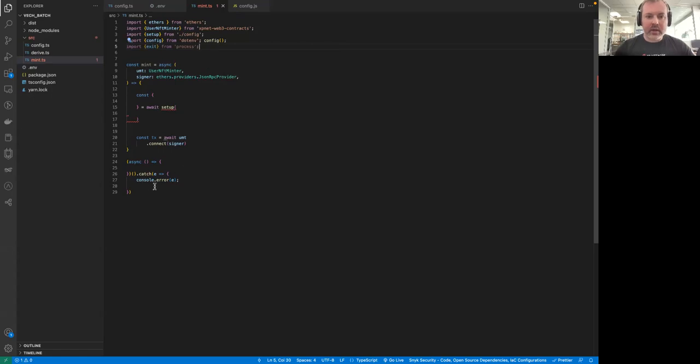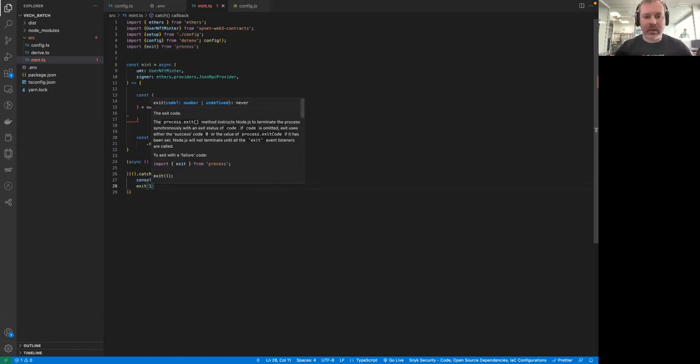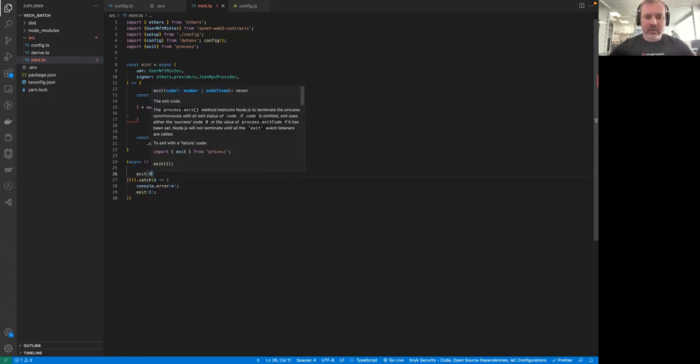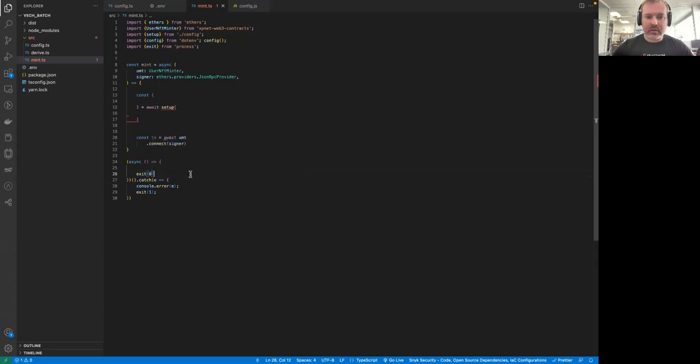In order not to close the terminal with Control C, which is annoying, we better just tell it to close by itself, and we will put a non-zero code to show that there was an error. And here we will exit with a 0 code to show that everything went fine.